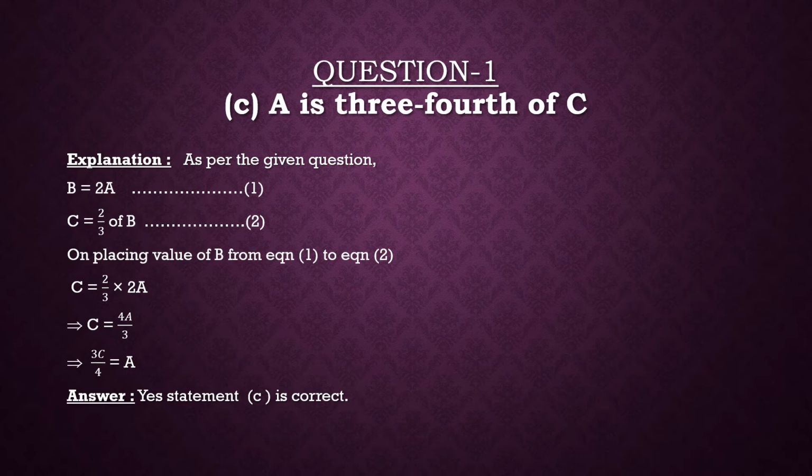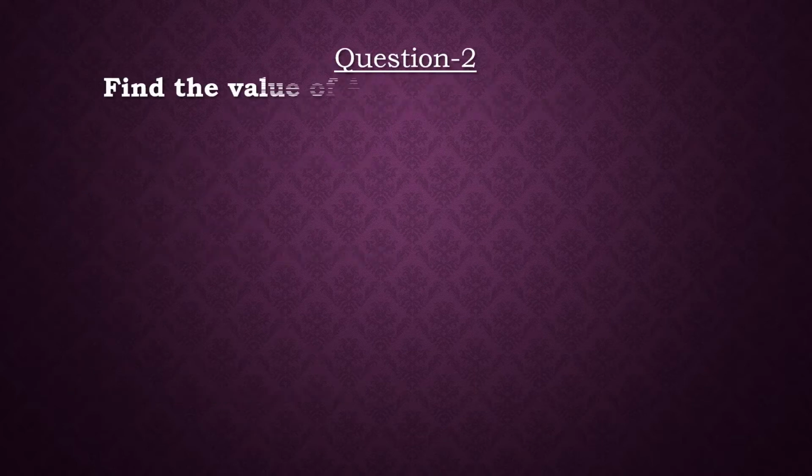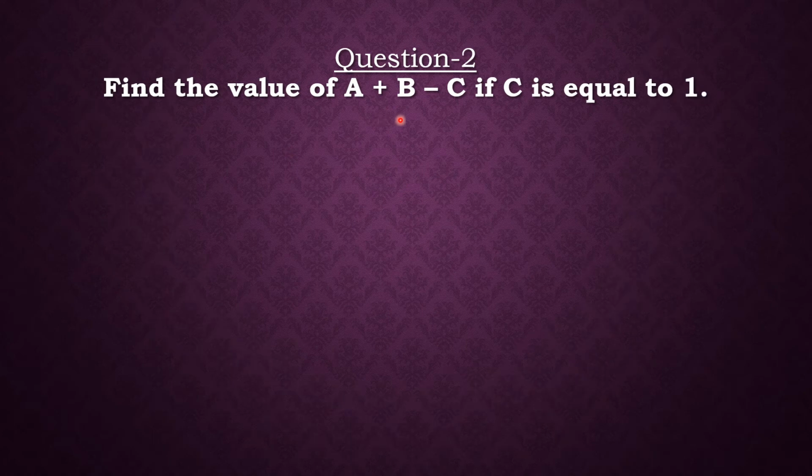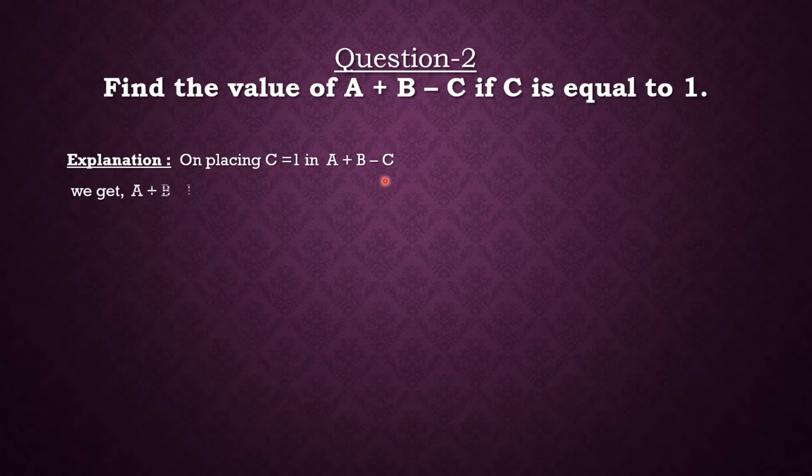Now let's move on to question number two. That is: find the value of A plus B minus C if C is given as 1. So what we will do, we will put the value of C as 1, and then the values of A and B will also be found using the previous conditions and then placed in the question. So on placing C is equal to 1 in A plus B minus C, we will get A plus B minus 1. Now our target is to find the values of A and B.